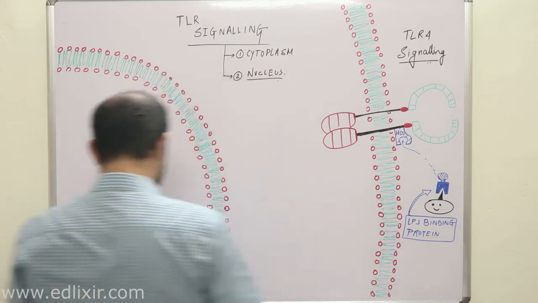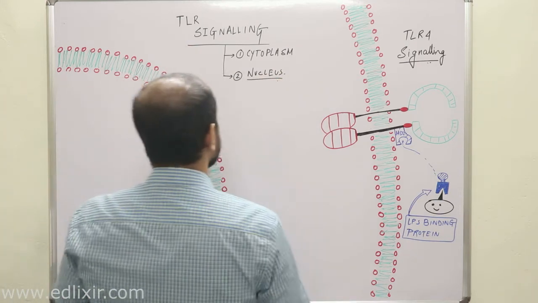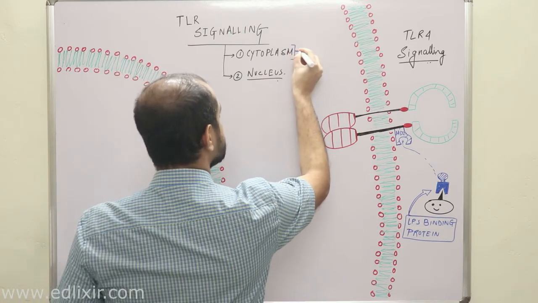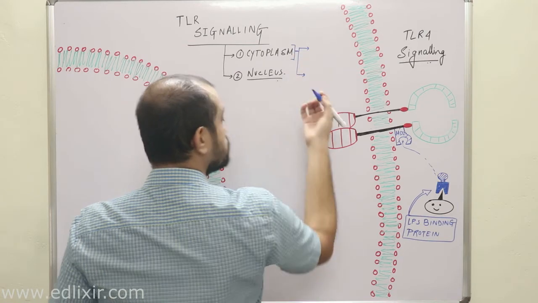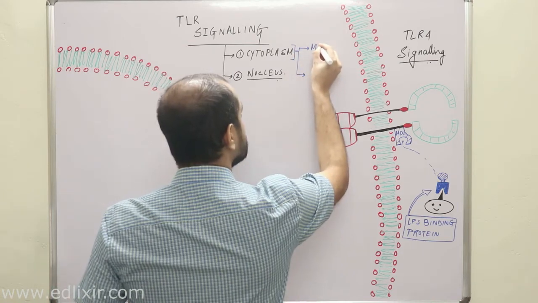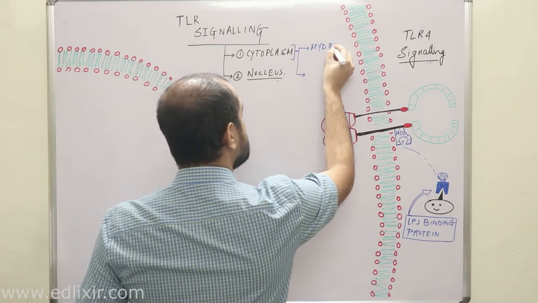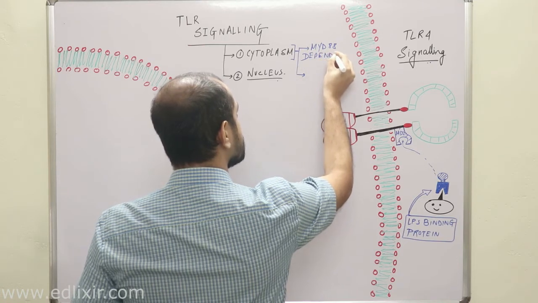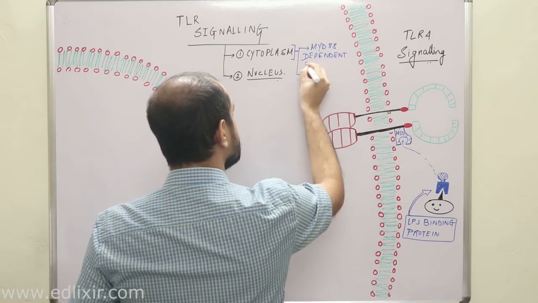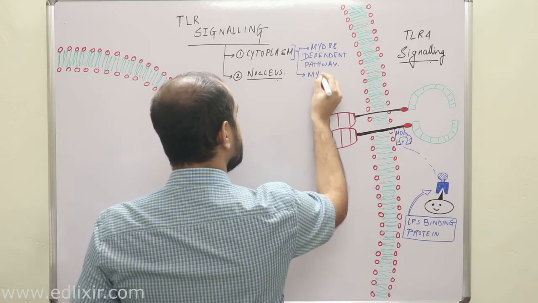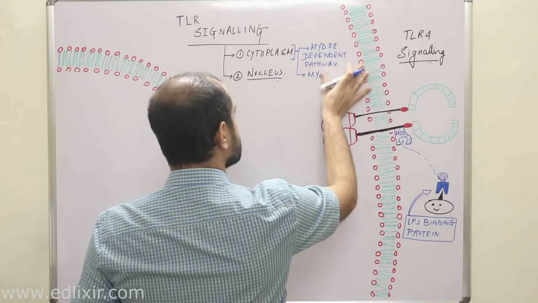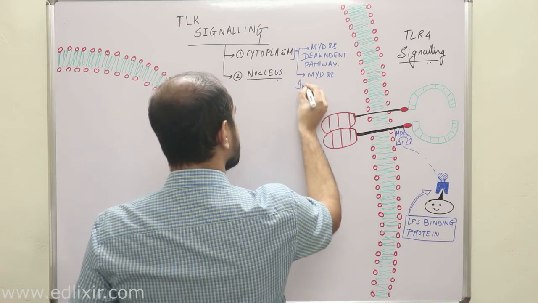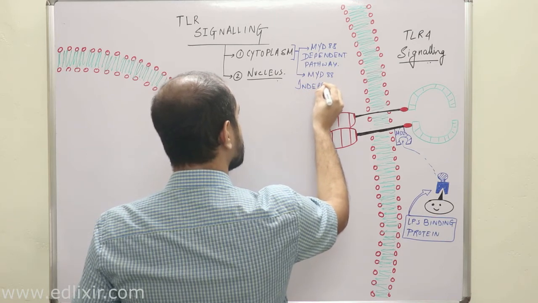A very interesting part you need to understand is that the signaling pathway taking place in the cytoplasm is divisible into two parts: the MyD88 dependent pathway, and another, the MyD88 independent pathway.